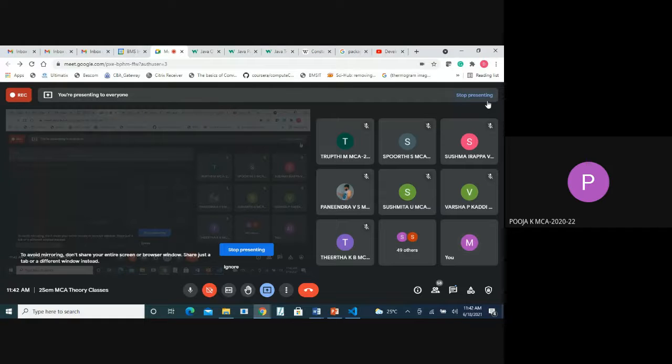Chandana is also present, she has some network issue. Charan Kumar Reddy is there. Harshit? Harshit is there? Okay.